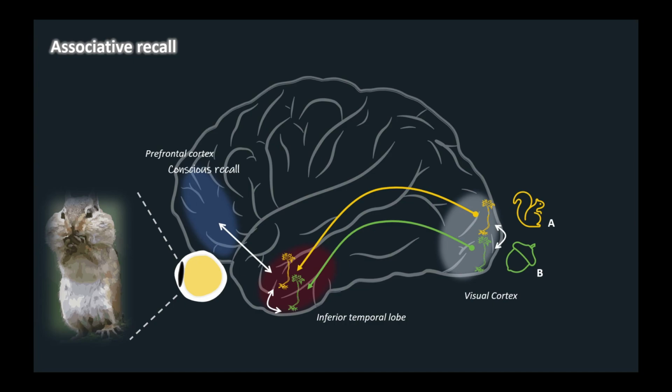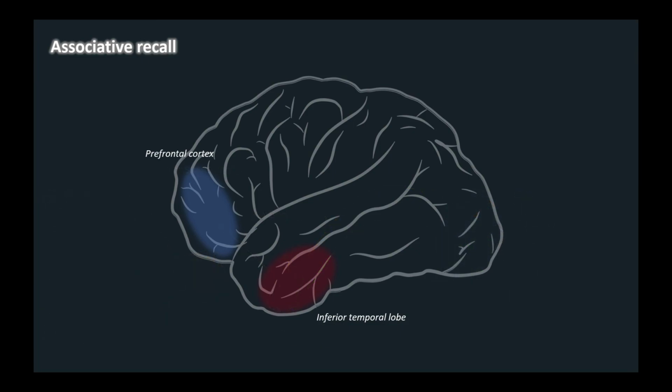The inferior temporal cortex might receive the afferent signal for one of a pair of images and relay it to the prefrontal cortex, where the information would be maintained in working memory. Signals from the prefrontal cortex to the inferior temporal cortex would selectively activate neurons representing the associated image, and that activation would constitute visual recall.